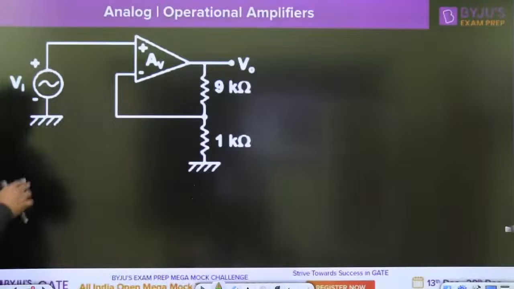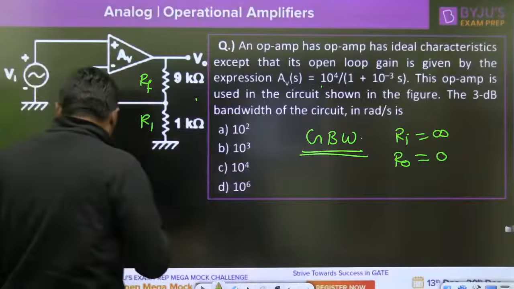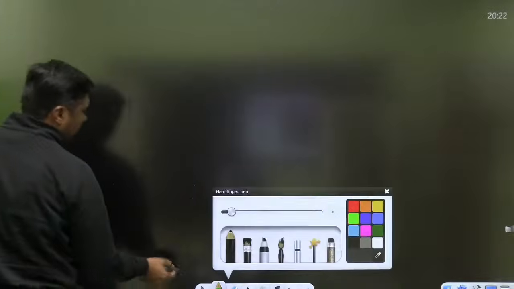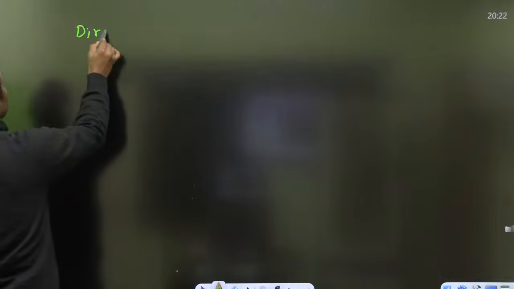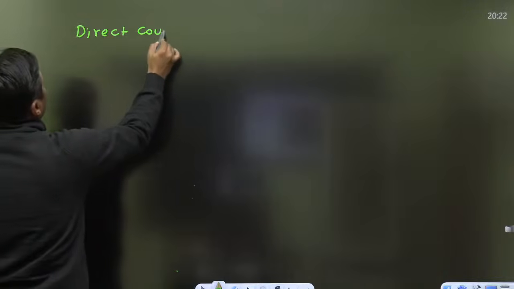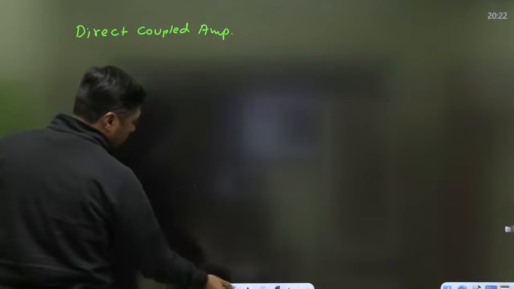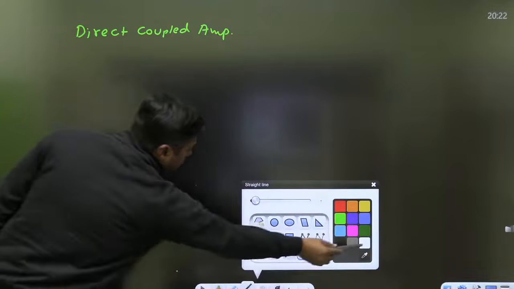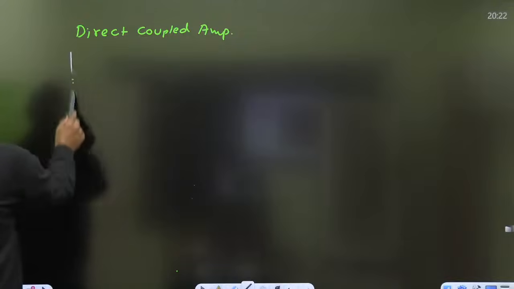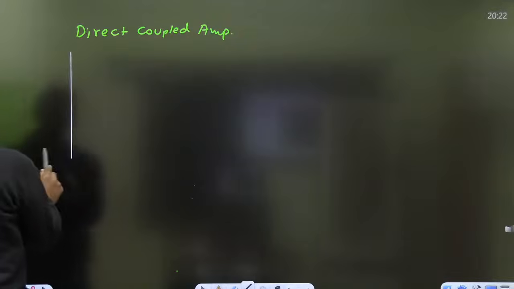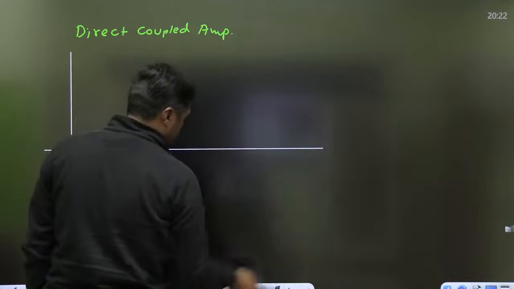Now, remember, what about the operational amplifier? Operational amplifier is a direct coupled amplifier. Once it is a direct coupled amplifier, what about the frequency response curve? This type of frequency response curve we will get.